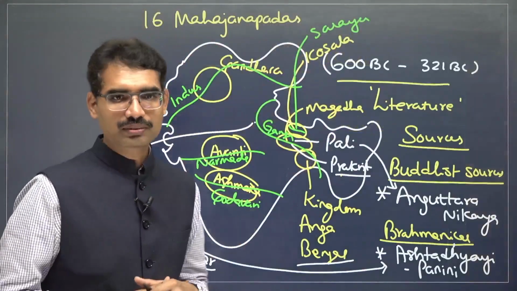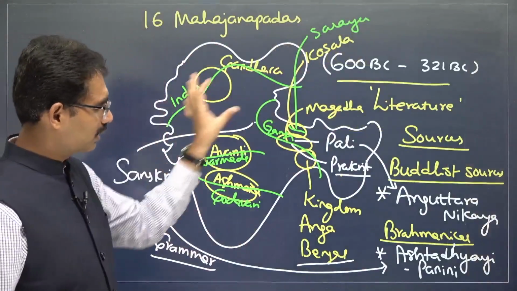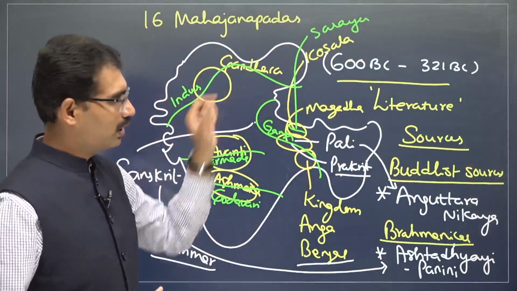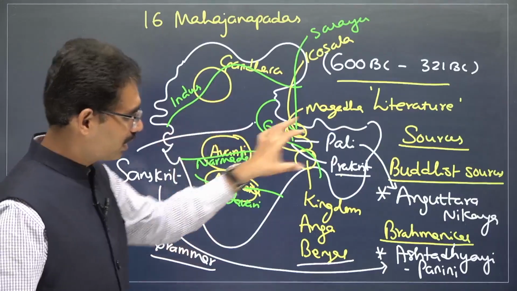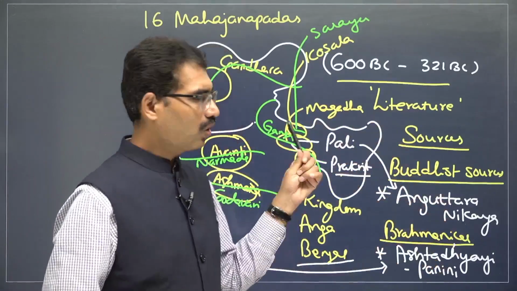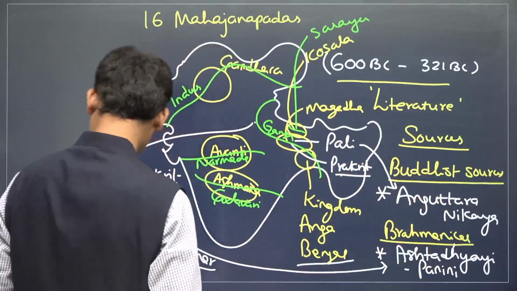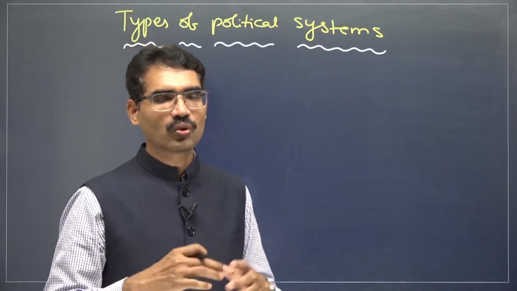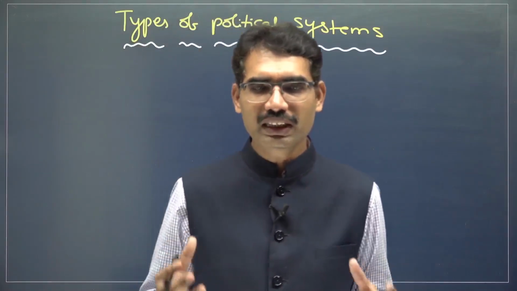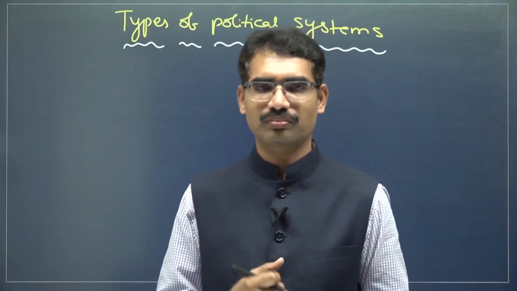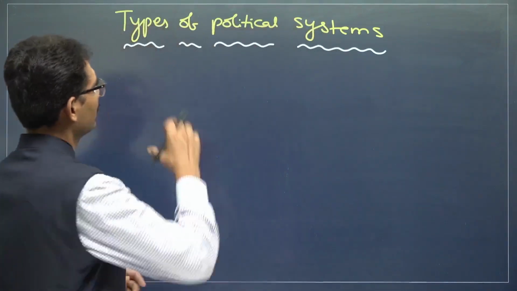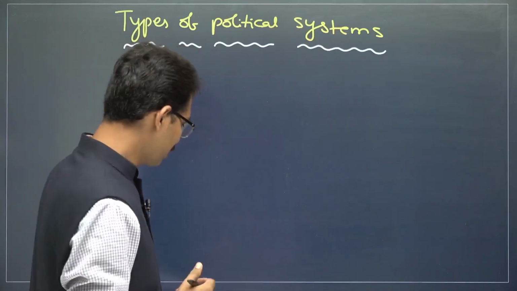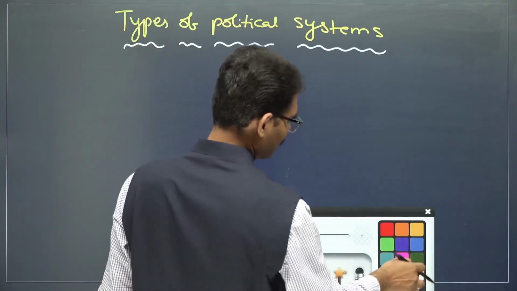These are the 16 Mahajanapadas, the different Mahajanapadas, and the different rivers and sources we know. Now, how were they ruled? Who is ruling, and who are the officers? And was there any kind of role for the common people or not? That was the chief question here, that is, types of political systems. There are two types of political systems in these 16 kingdoms.